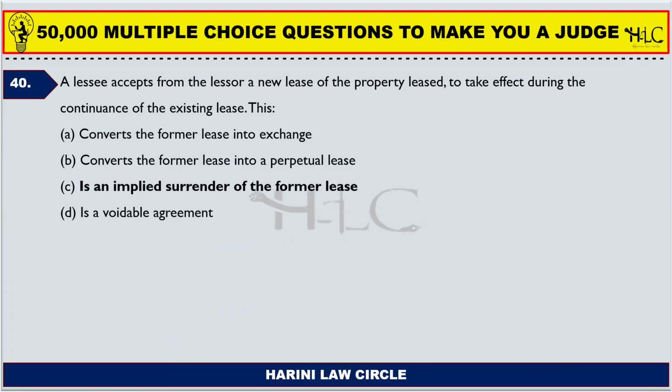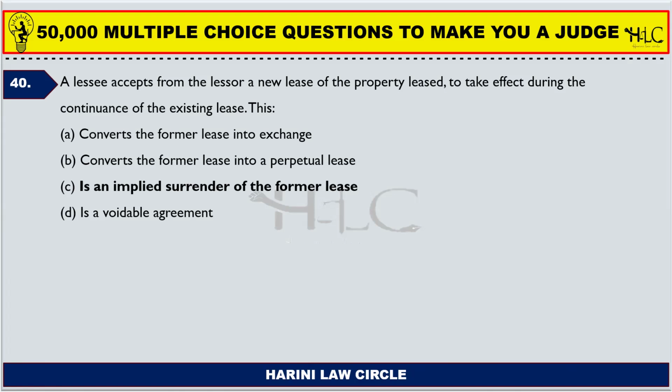Next one. A lessee accepts from the lessor. So lessee is the person who acquires the property and enjoys it, and the lessor is the one who has the ownership of the property. So a lessee accepts from the lessor a new lease of the property, the lease to take effect during the continuance of the existing lease.